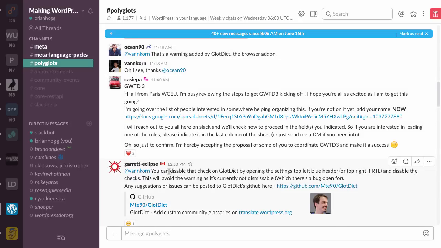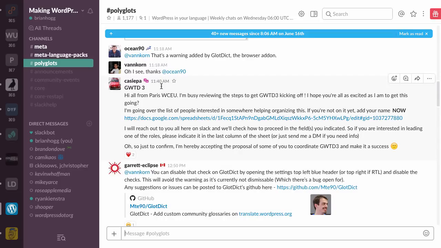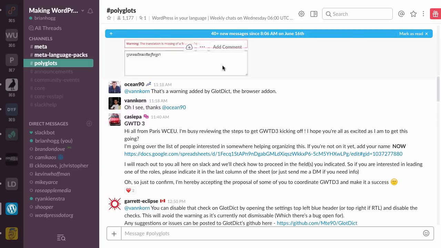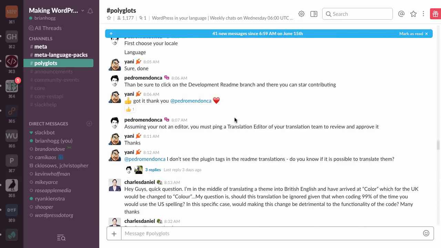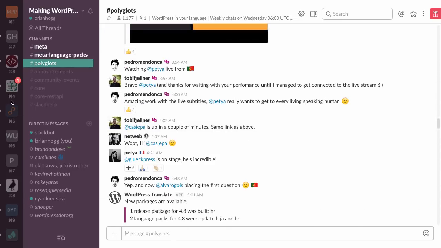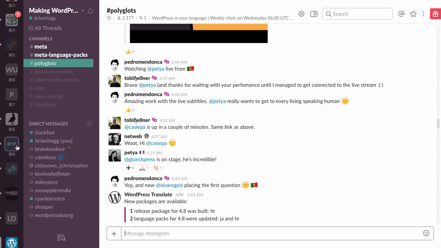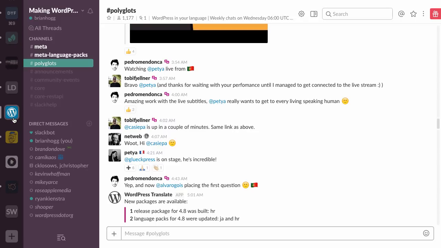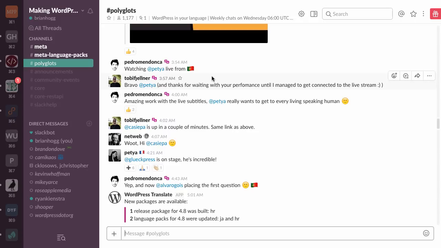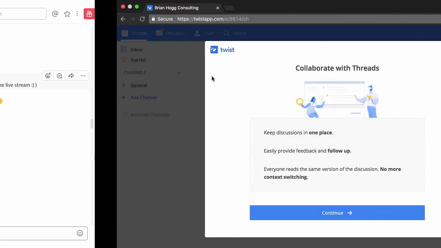For example, you can't really see, okay, this person replied to this person, but in between that message and the original one, there's been some things, so I have to scroll way up to try and figure that out. Plus the distraction element of having all these Slack teams and all these dots, which are kind of addictive, like, ooh, what's in the dot? You kind of want to click it and see what's there. And obviously being now part of a whole ton of Slack channels, it becomes a lot to try and keep up on. So it's supposed to alleviate this somehow, so I figured I would give it a shot.